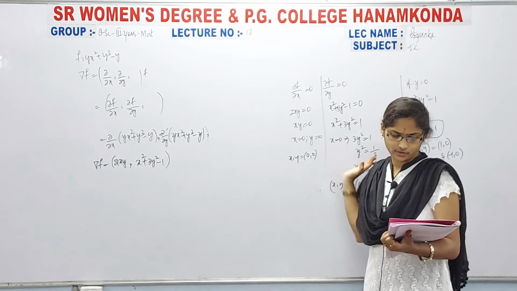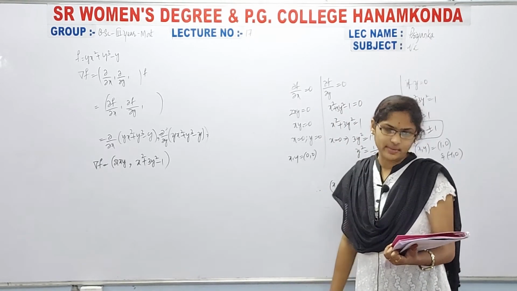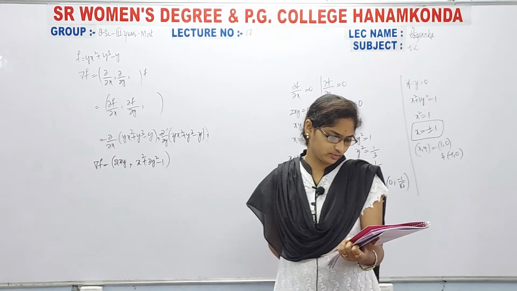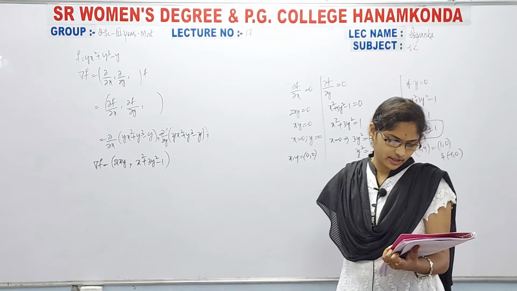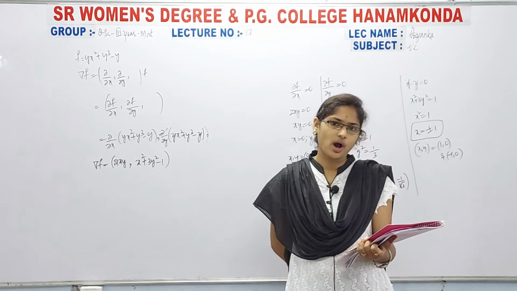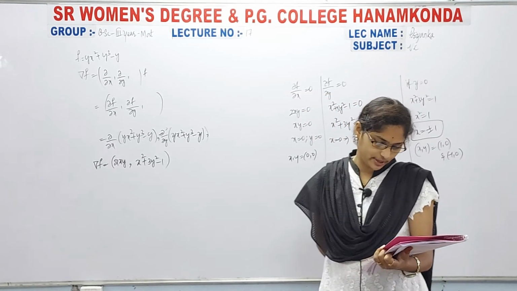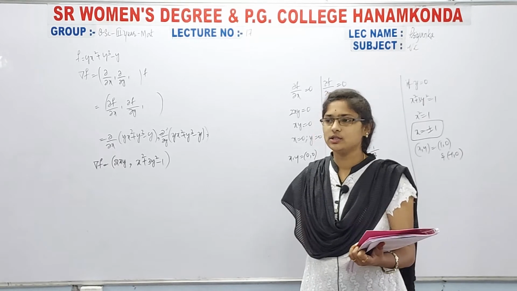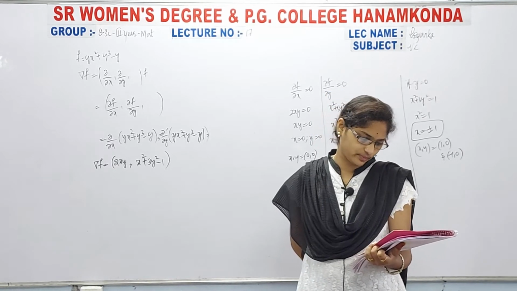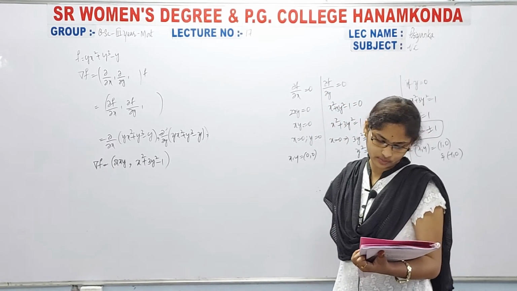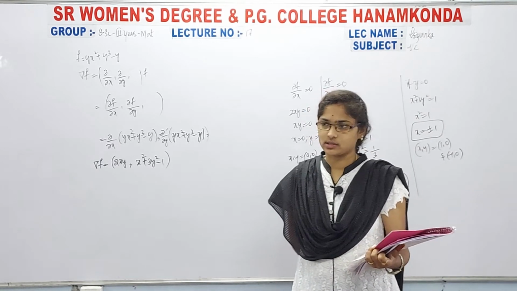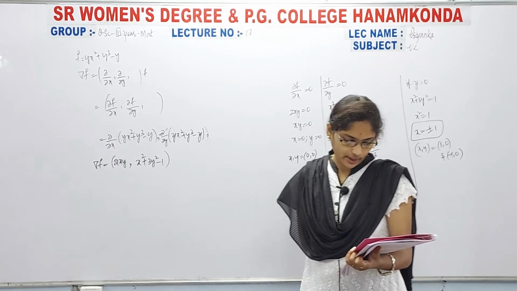After this one, either x or y must be 0. Therefore f has maxima, minima or saddle points. Saddle points. Now write down next line.